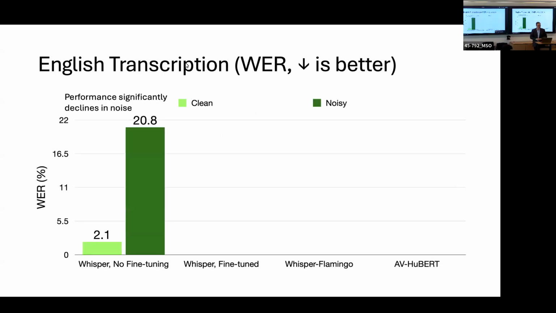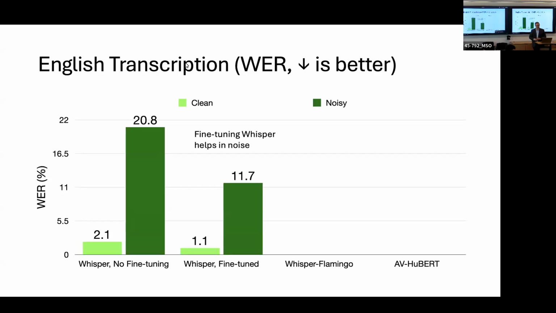So here are the results for English transcription. First off, we have Whisper without any fine-tuning. This is just the zero-shot model that you can download and test yourself. The clean performance is pretty good, 2.1, pretty respectable. However, when you add a moderate level of noise to the audio, it gets significantly worse, and it goes up to 20.8. We fine-tune the model in noise, and that helps the noisy performance a lot. It goes from 20.8 to 11.7. And as a nice benefit of fine-tuning on this kind of in-domain dataset, we also get a benefit on the clean word error rate, from 2.1 to 1.1.